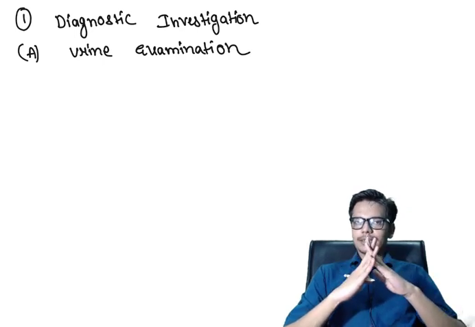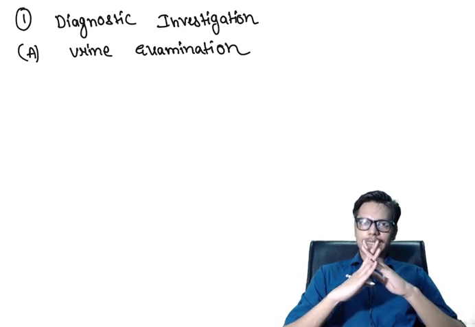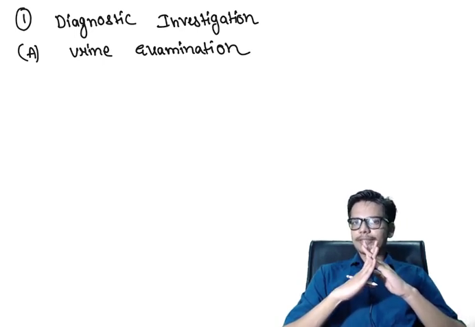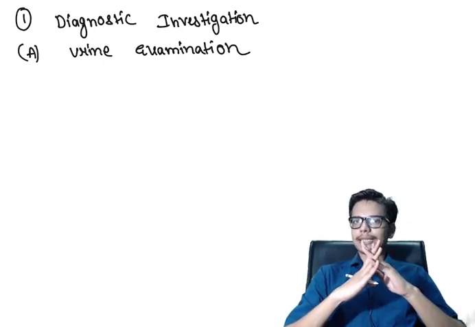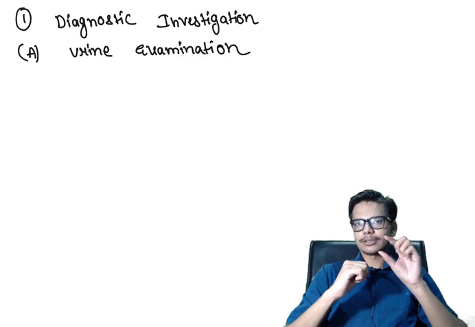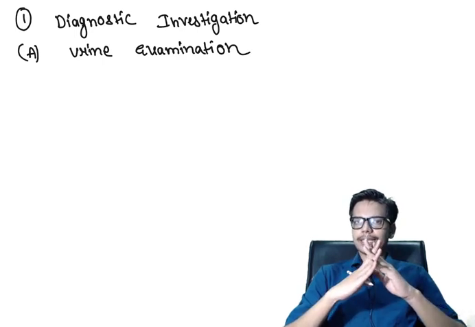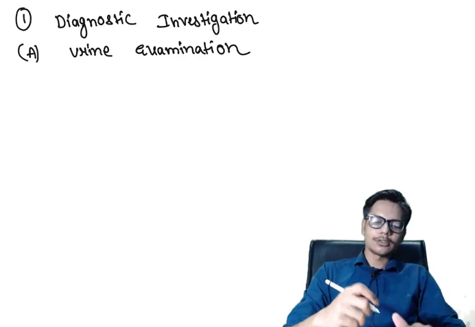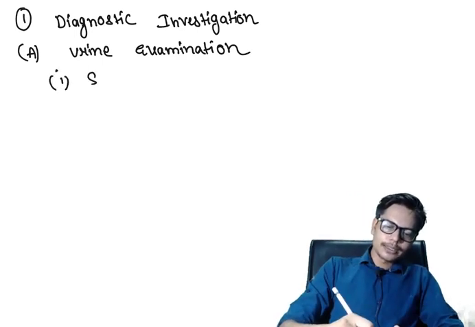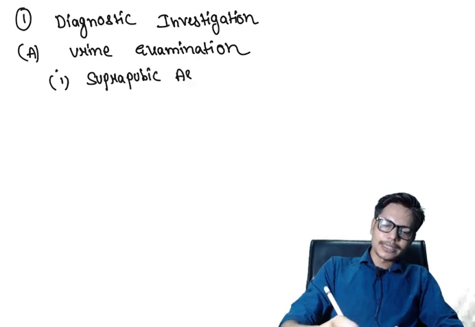So we have to examine the urine for the presence of microbe or the bacteria which is causing this urinary tract infection. But it is very difficult to collect a urine sample from the child, that is from the neonates and from the infants. You cannot ask the neonate or the infant to void in your sample container. So how will you collect a urine sample in neonates and infants and in a younger child who cannot void in your sample container? So we can go for suprapubic aspiration of the urine.